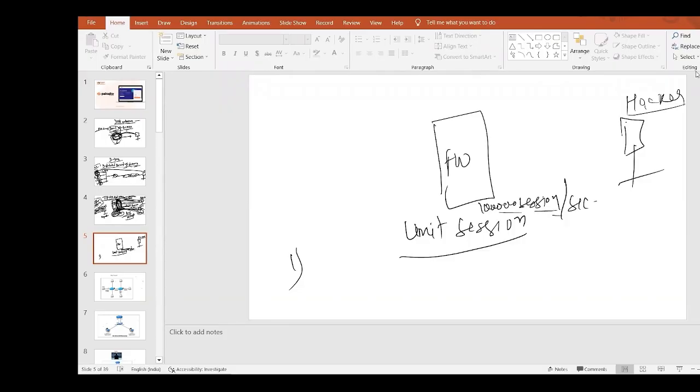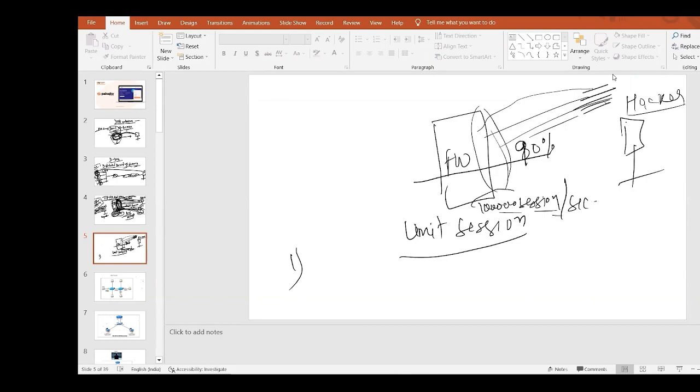Suppose that's the capacity of a firewall. We will make a limitation that, whether it's a hacker or a legitimate user, whatever the traffic, if my firewall gets occupied with 90% of sessions, then what is it going to do? My firewall will start closing sessions. Automatically, it will start closing the sessions.